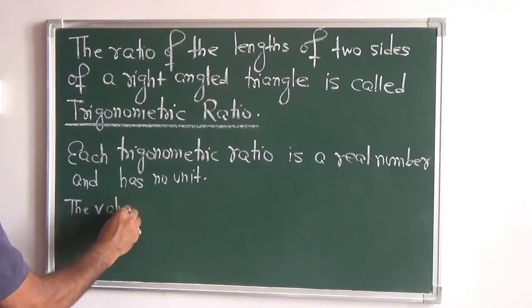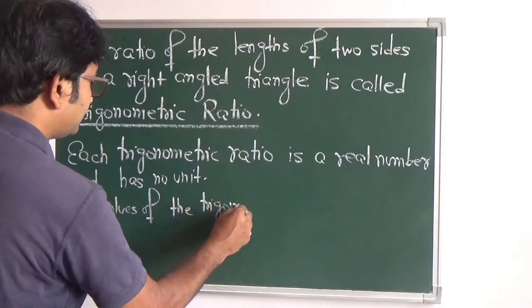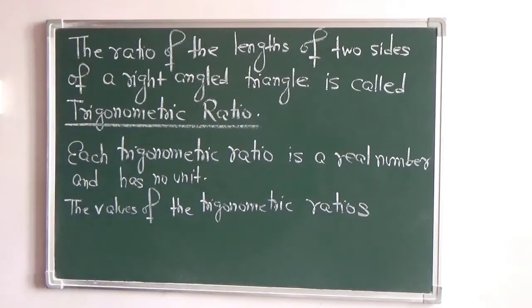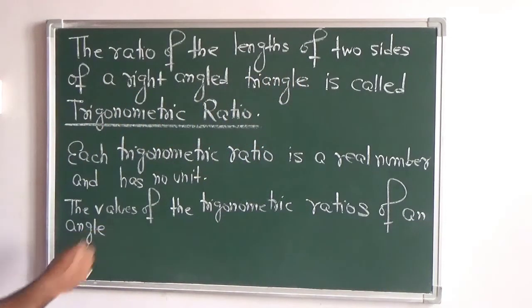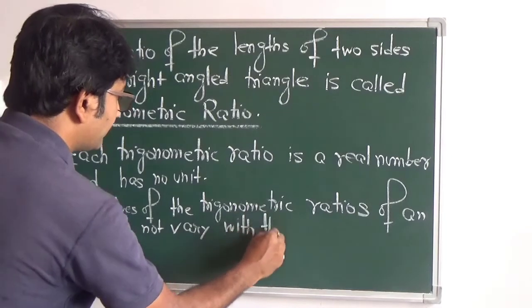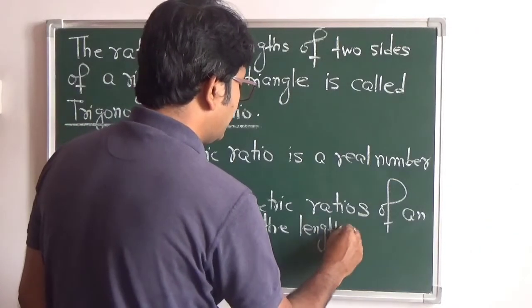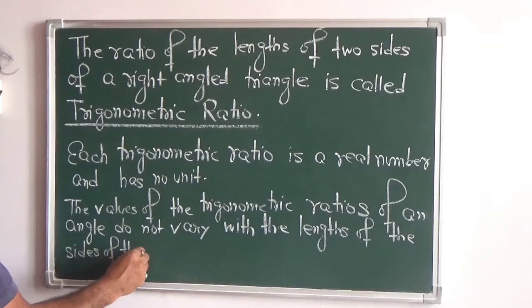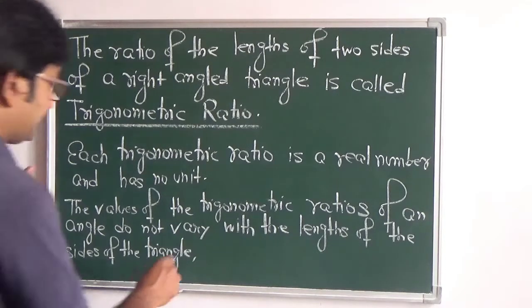The values of the trigonometric ratios of an angle do not vary with the lengths of the sides of the triangle if the angle remains the same.